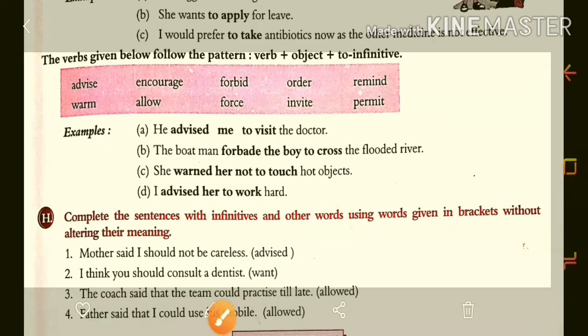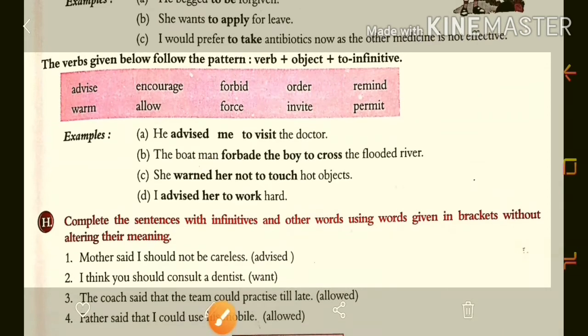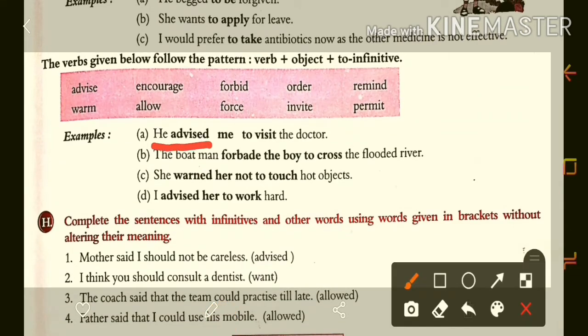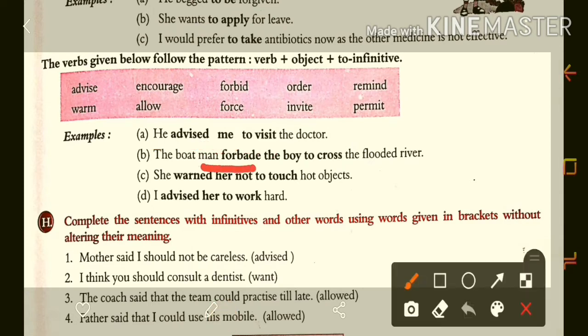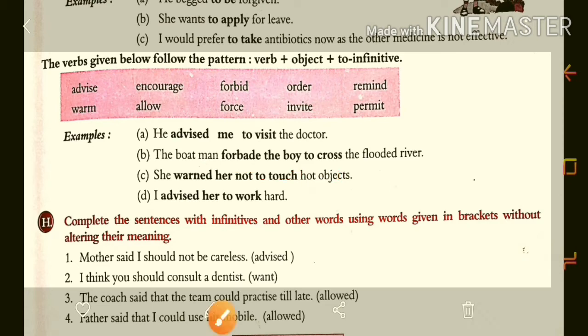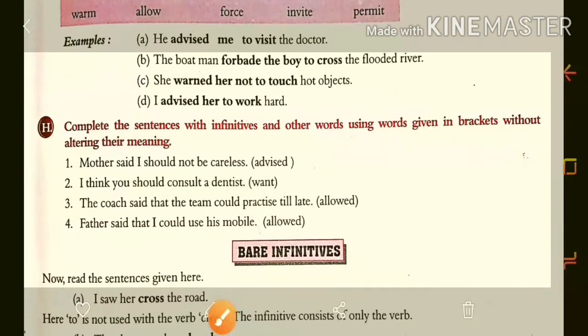So here advised is the verb, me is the object and to visit is the infinitive. In the second sentence also, forbade is the verb, the boy is the object and to cross is the infinitive.